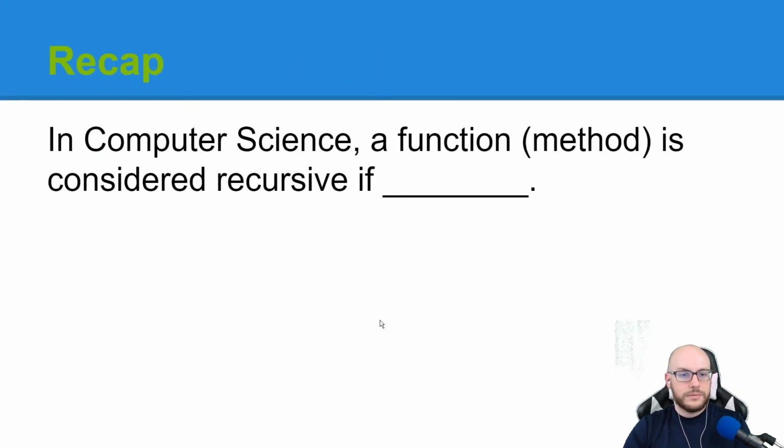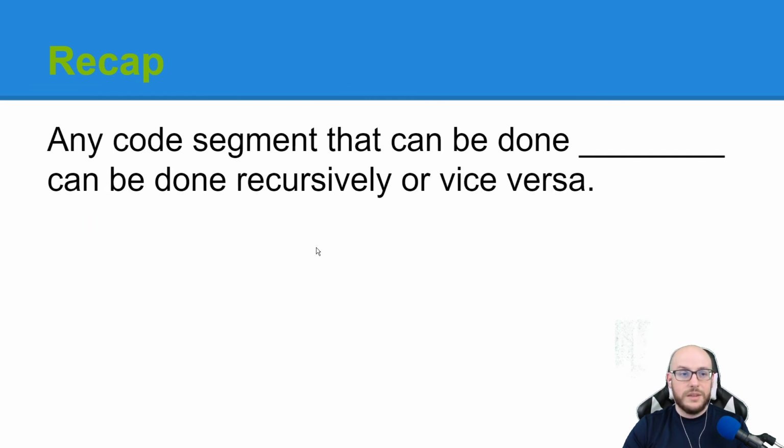Let's recap. In computer science, a function or method is considered recursive if it calls itself, period. Sometimes that can produce infinite recursion, but as long as it does this, it's a recursive method. Any code segment that can be done recursively can be done iteratively, or vice versa.